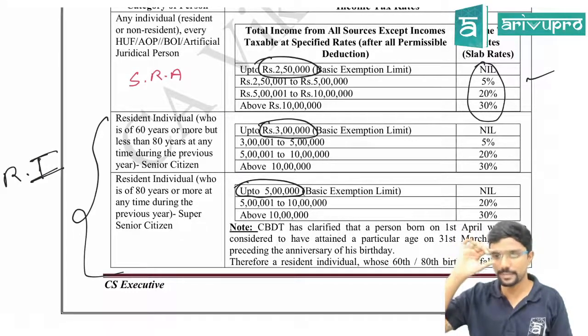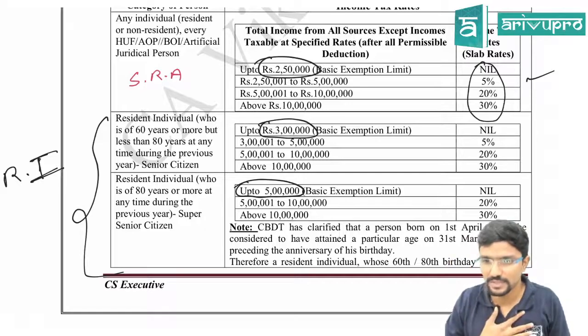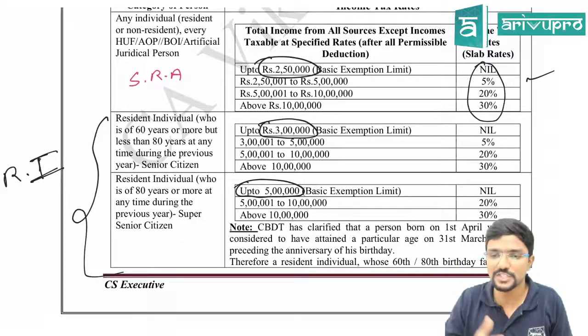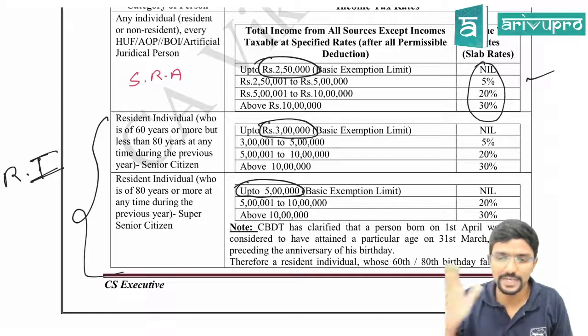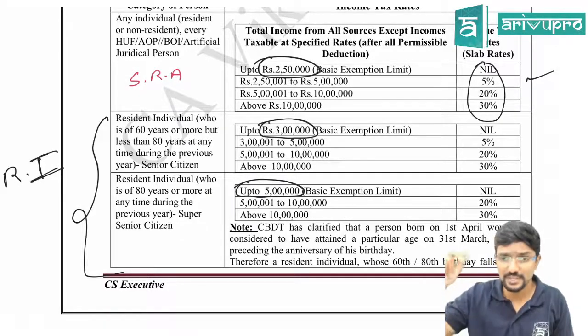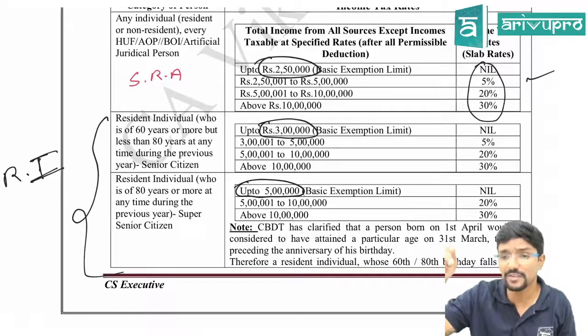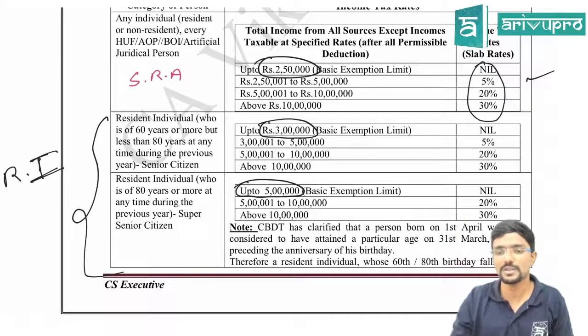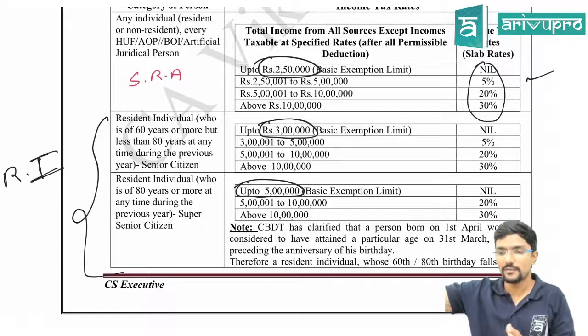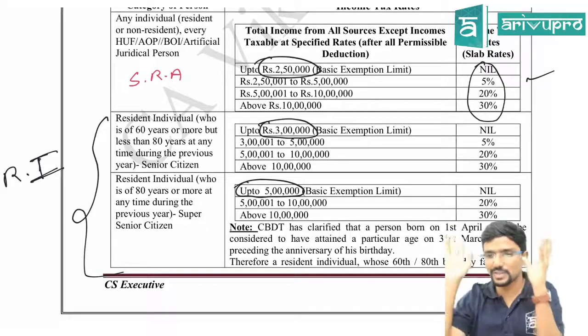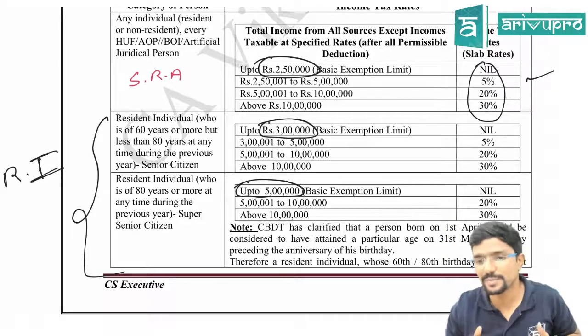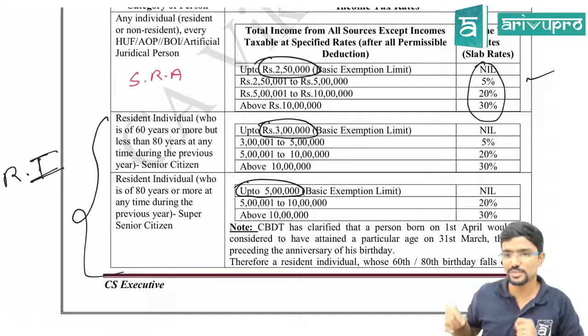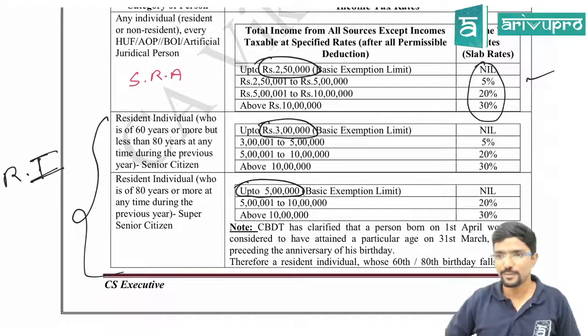2,50,000. I will repeat. I am a non-resident, 70 years age individual. Sir, what is the basic exemption limit applicable for me? 2,50,000. There are questions like this in the exam. Straight away questions. They will give a scenario and ask you to tell what is the basic exemption limit. The options will be like this: 2,50,000, 3 lakh, 5 lakh, nil. Please be careful.